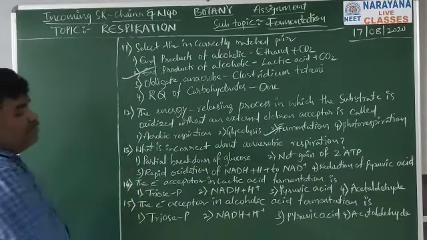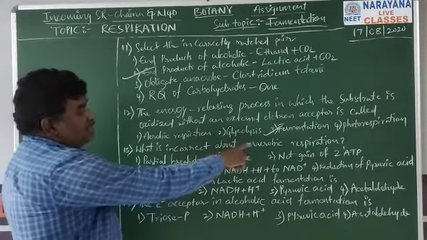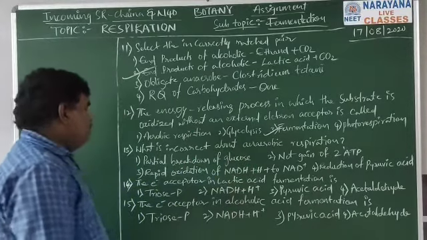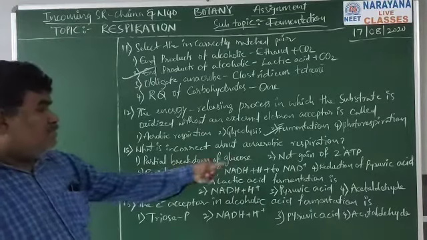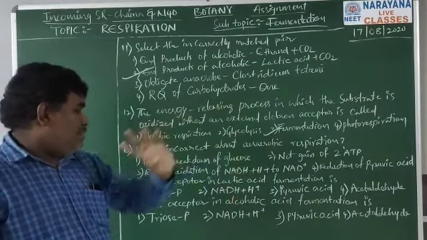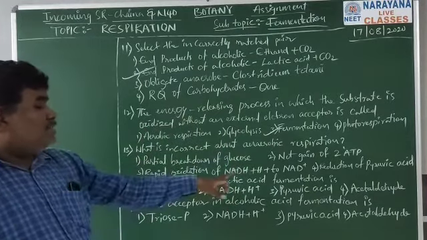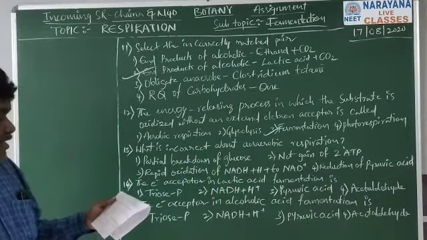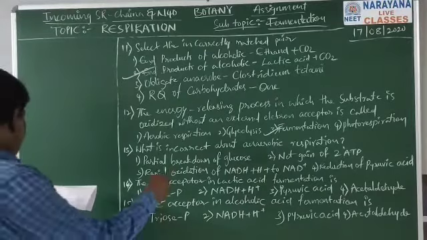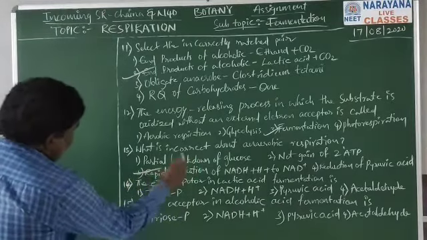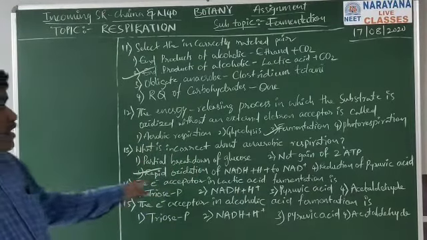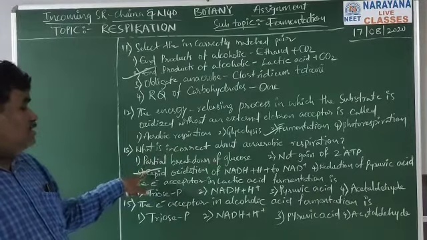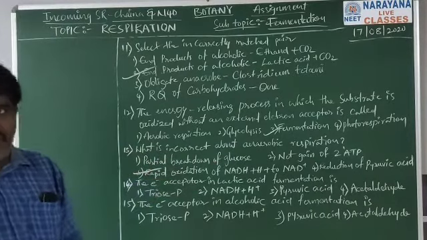Next, question number 13. What is incorrect about anaerobic respiration? Partial breakdown of glucose, correct. Net gain of 2 ATP, correct. Rapid oxidation of NADH, that is wrong. So for the 13th question, the third option is the correct answer, as it is the incorrect statement.